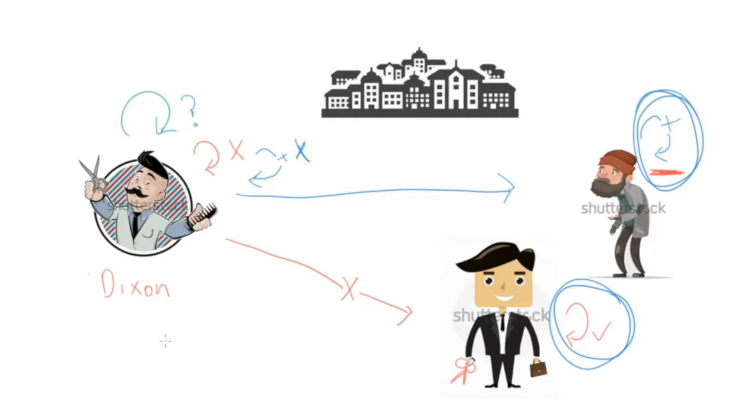So to translate this paradox from the world of barbers to the world of set theory, all we need to do is replace the notion of man in this world, so these three guys, with the notion of set, and the notion of cutting hair with the notion of contain. So instead of talking about men who cut their own hair, we're talking about sets which contain themselves or sets which don't contain themselves.